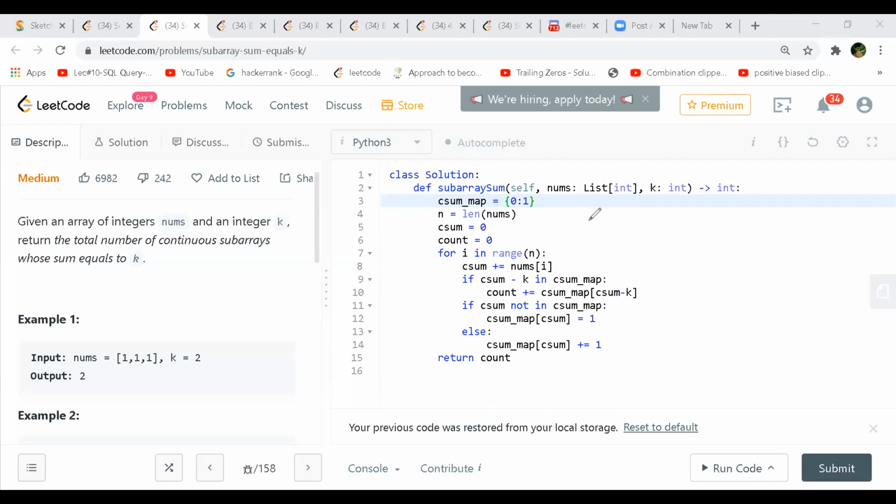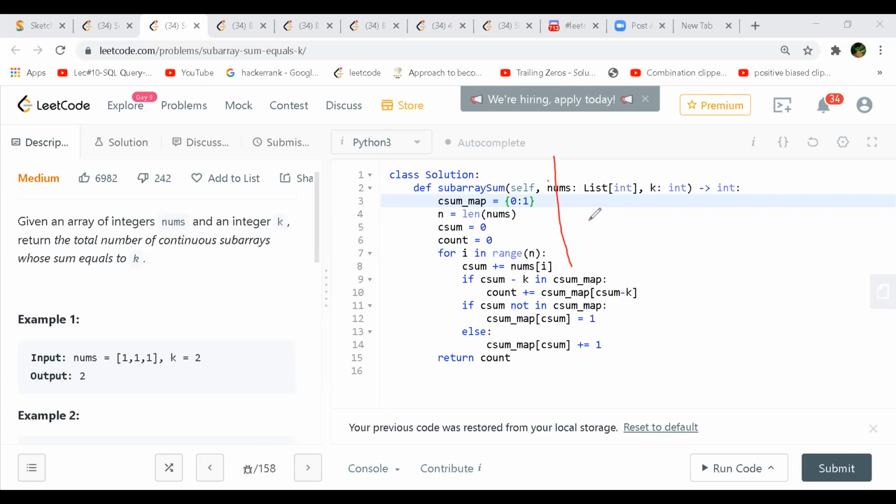If the cumulative sum is equal to k, then we also increment our count. If we add that and just remove this, I think that should also work. Correct. But it will be an additional if statement in the for loop. Yeah, agreed. But this is the way it started.